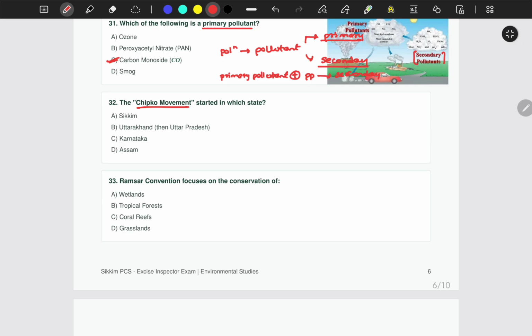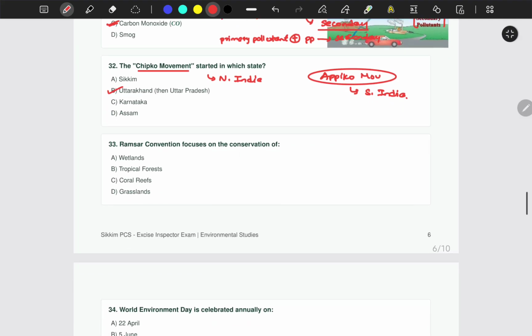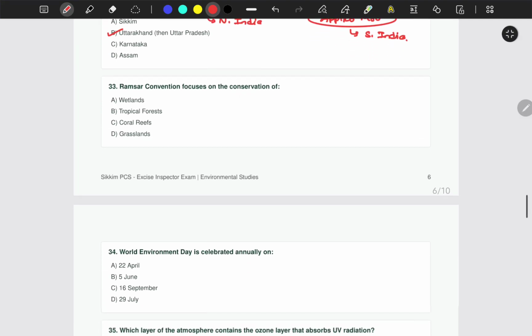The Chipko movement started in which state? The correct answer is B, Uttarakhand, okay. So there is another movement that you've heard about maybe, that is Appiko movement, okay. So basically Chipko movement and Appiko movement are the same, but see, Chipko movement was in northern India, whereas Appiko movement was in southern India. There is a naming difference, but the concept is the same.